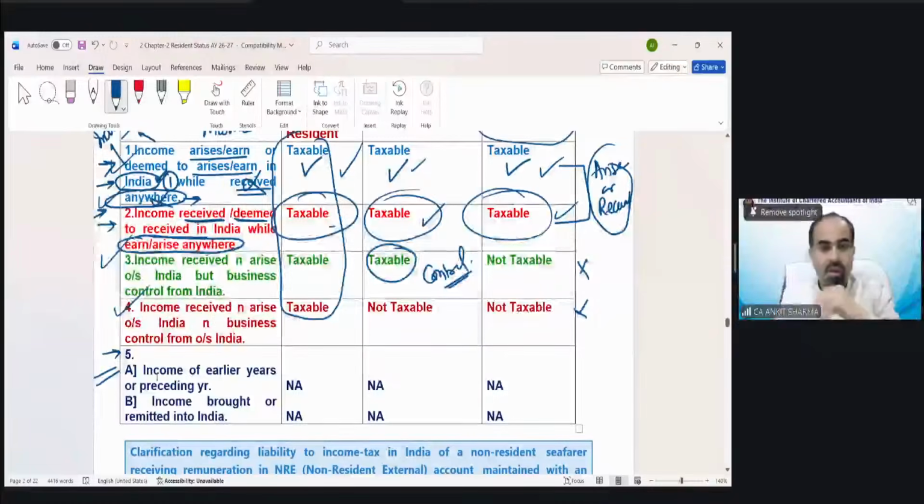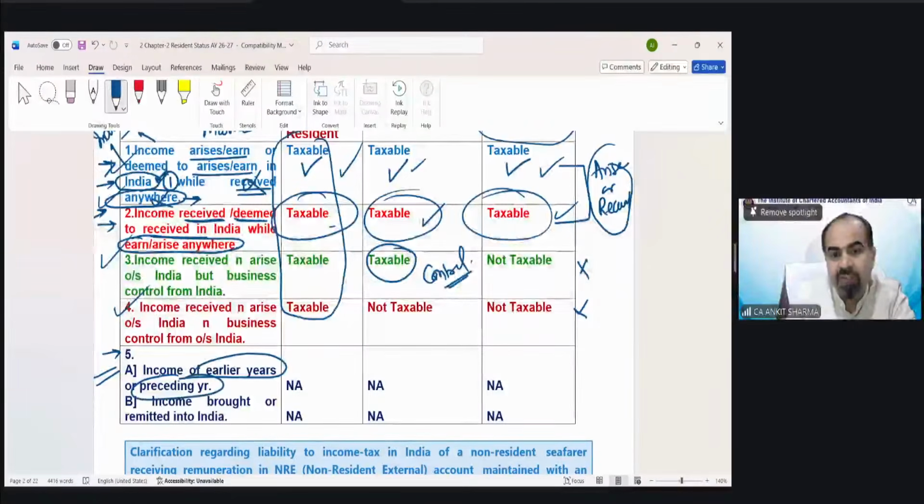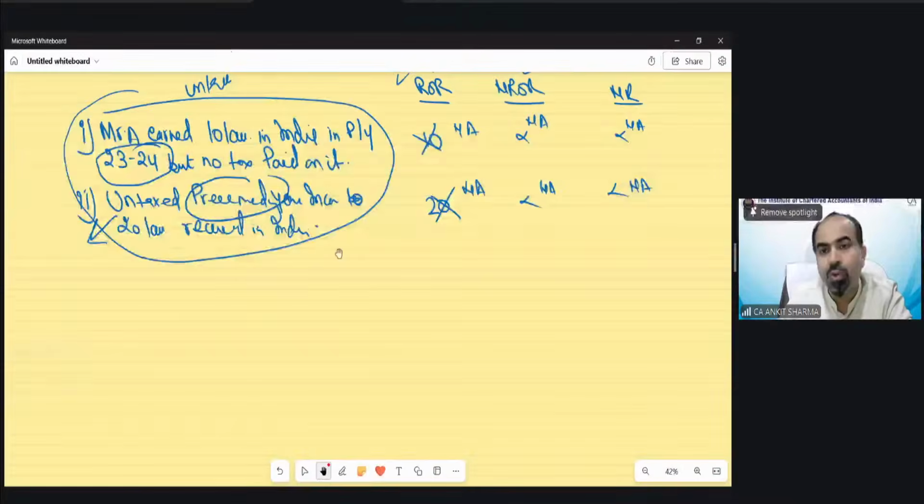Okay. Now point number 1 was just to make that clarification. Income of earlier years or preceding year, we just need to ignore it completely. Understood? Ignore it completely. You don't need to do any treatment of it. Next, point number B is also there that could confuse you in examination.